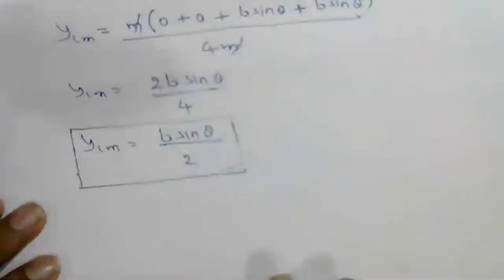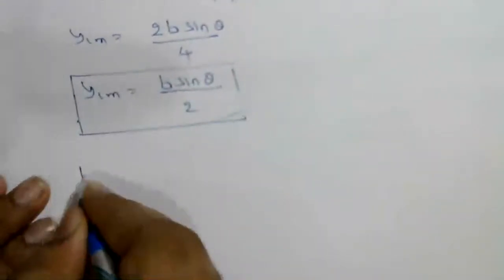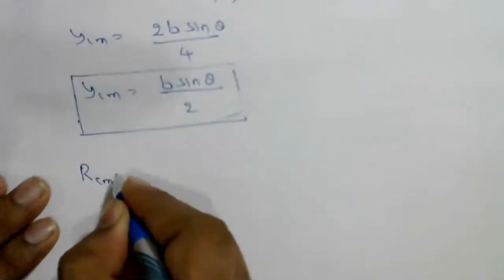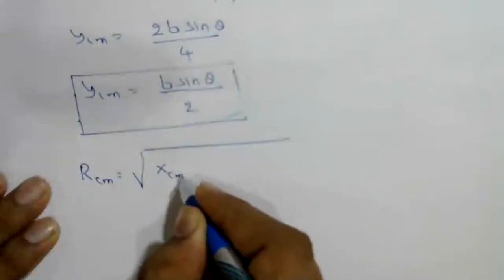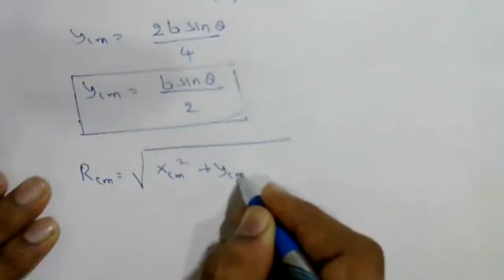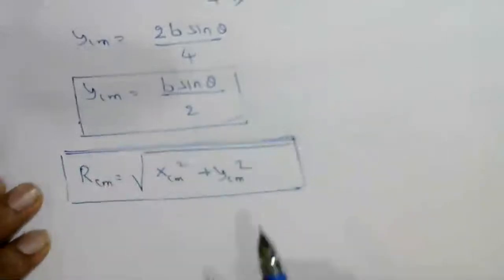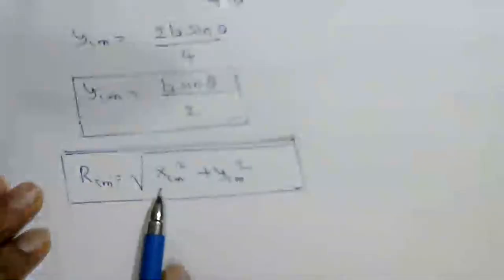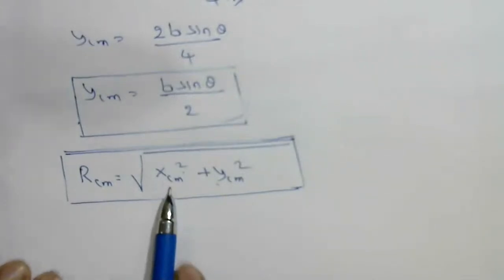Like that, if you are going to find RCM, there is one general formula. I forgot to say it in the beginning: RCM is equal to the square root of xcm square plus ycm square. So you will get the distance from here to the center of mass, the magnitude. Like that we can find.